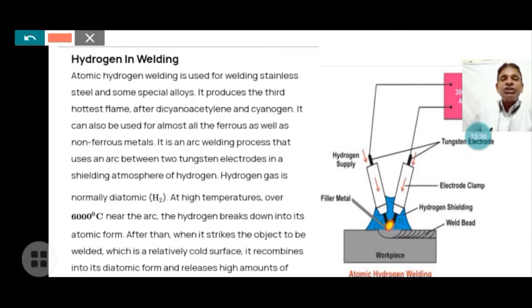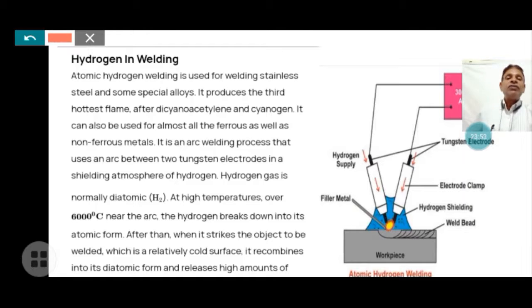The welding process is used between the two tungsten electrodes in a shielding atmosphere of hydrogen. Hydrogen gas is normally diatomic, but at a high temperature over 6000 Kelvin near the arc, the hydrogen breaks down into its atomic form.